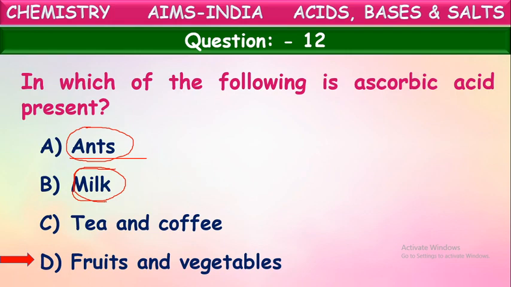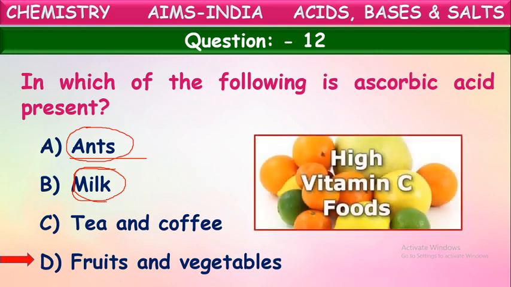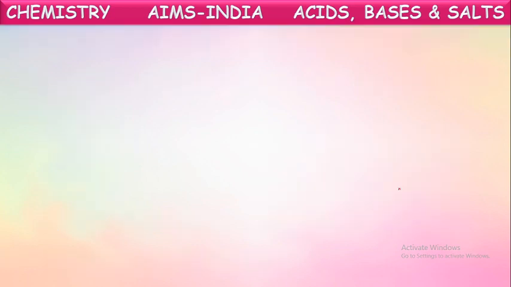Okay, fruits and vegetables have ascorbic acid, which is also called vitamin C. Vitamin C we get from fruits and vegetables. We should take them much. Okay, next question. Yes, vitamin C foods, these are fruits and vegetables. Mostly the citrus fruits. I think you can observe here, lemons, oranges, these all are shown. These are called citrus fruits and they contain a large amount of vitamin C in them. Ascorbic acid is available much from these fruits. Okay, next question.